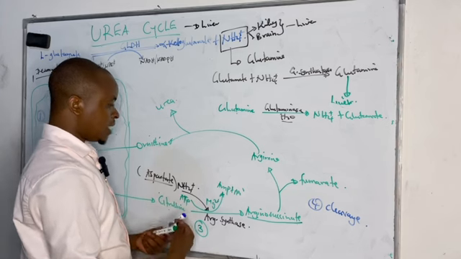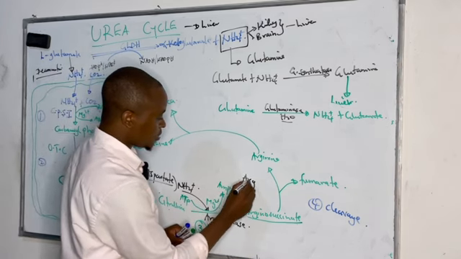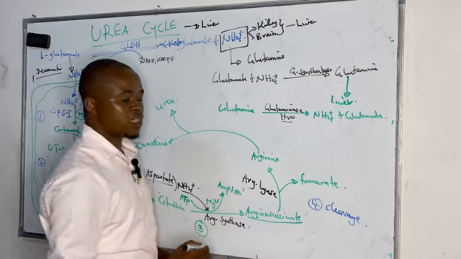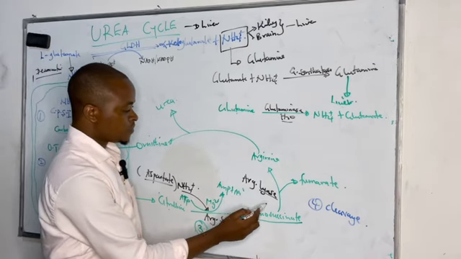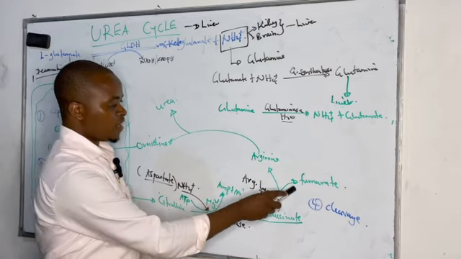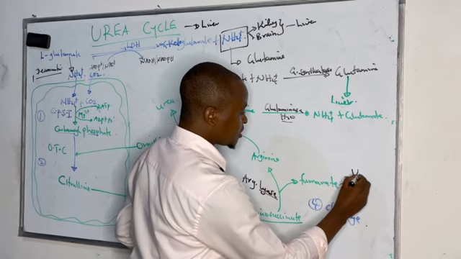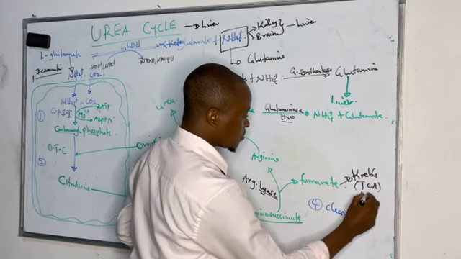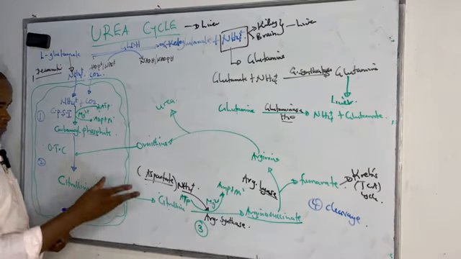And the enzyme that catalyzes this reaction is known as argininosuccinate lyase, or you can call it argininosuccinase. So argininosuccinate lyase enzyme catalyzes the cleavage of argininosuccinate to form arginine and fumarate. And this fumarate is an intermediate in Krebs cycle, or what we call TCA cycle. It can be used in Krebs cycle to provide energy, or intermediate.